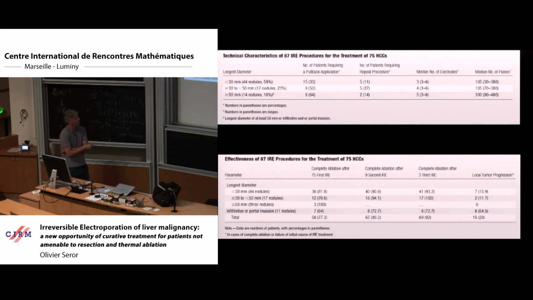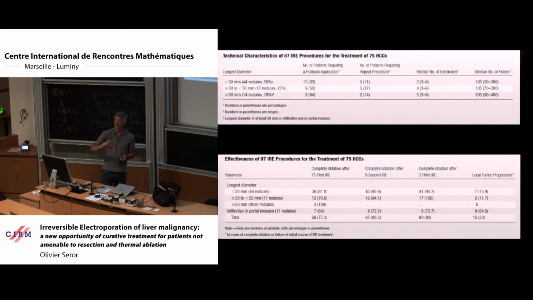This is very interesting because you have to remember that these patients were not amenable to ablative treatment using thermal ablation. So for us, this is a very important result, because if you don't have electroporation, for this patient we will have to shift to palliative treatment. That means not curative treatment.